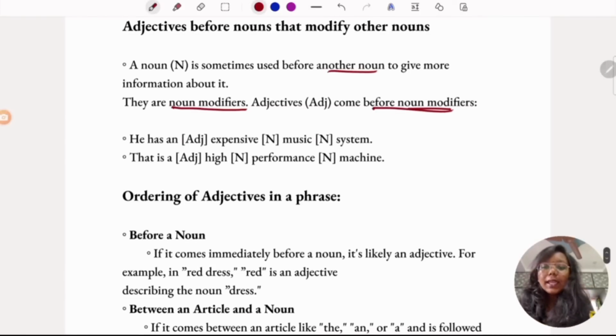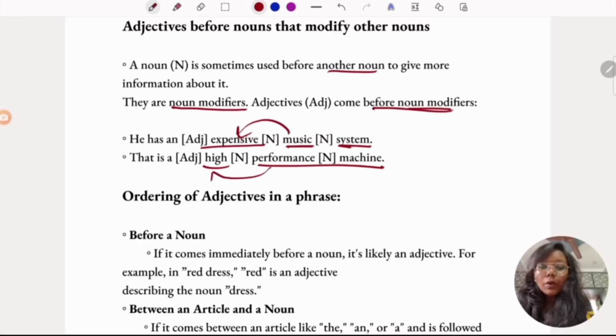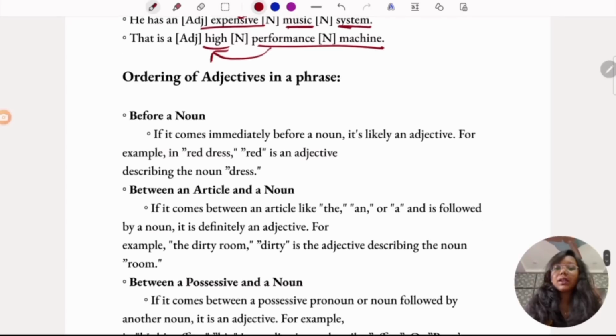If you see, he has an expensive music system. Many think music is the adjective, but no. Music is a noun which gives more information about system. Expensive is the adjective. If you see, it is coming before the noun modifier. That is a high performance machine. It is coming before the noun modifier. So adjectives always come before noun modifiers.